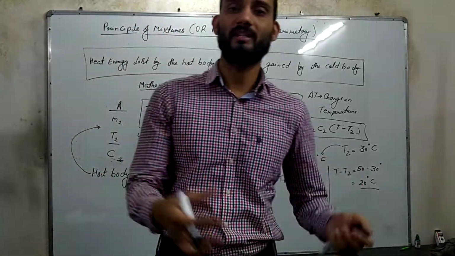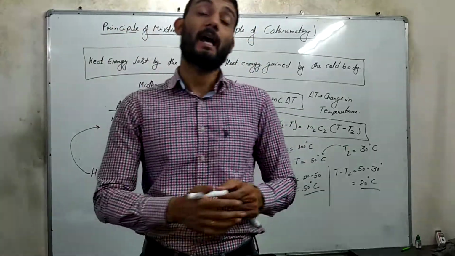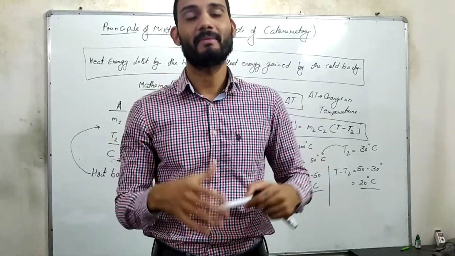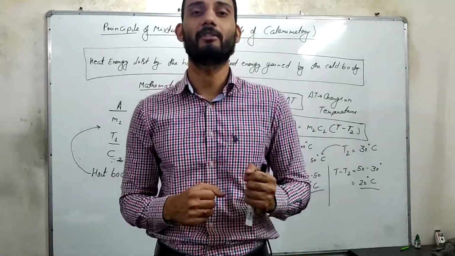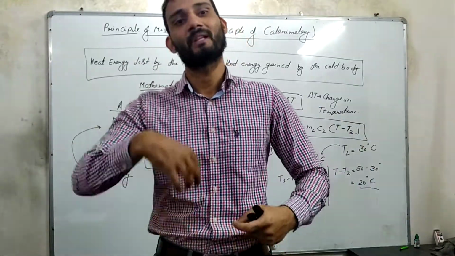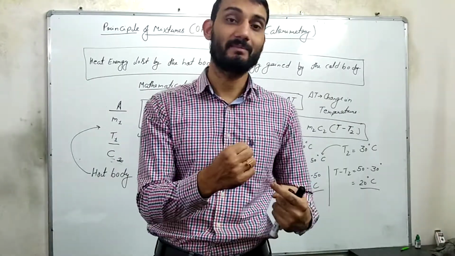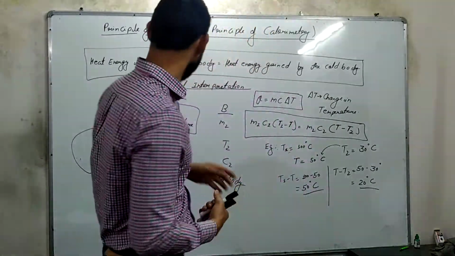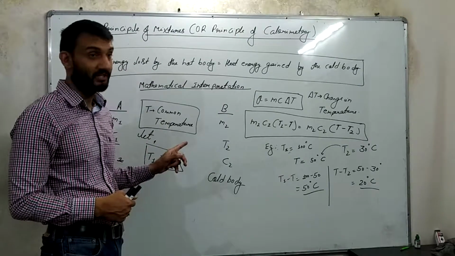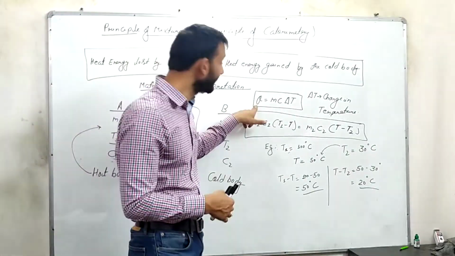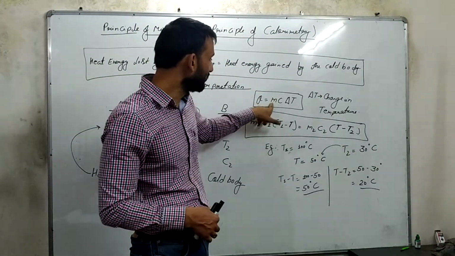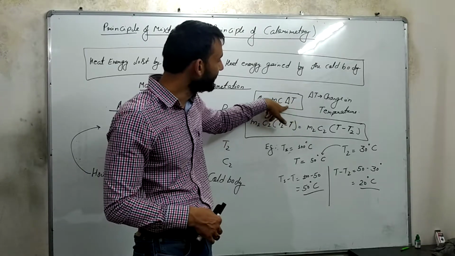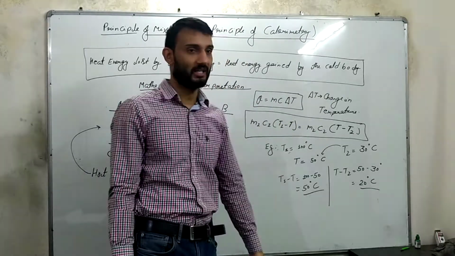When we mix up these two bodies, there is a common temperature T, because A body is going to lose some heat as it is the hot body, and B body is going to gain some heat because it is the cold body. So after mixing up, there will be a common temperature of this mixture, and that is what we have assumed as T. Now we all know that heat energy Q is equal to mc delta T, where delta T is the change in temperature.